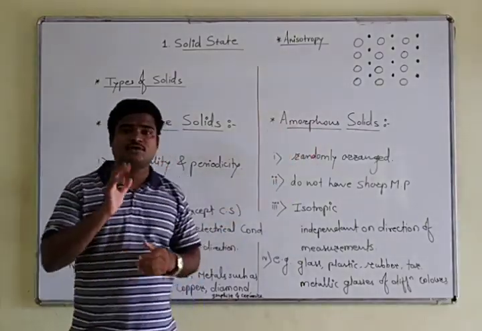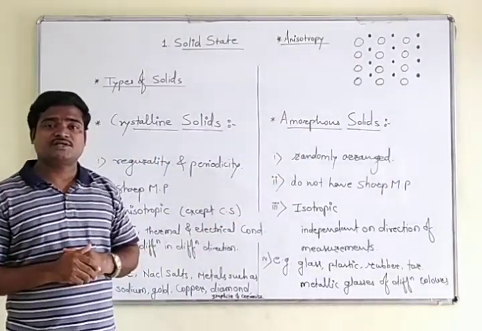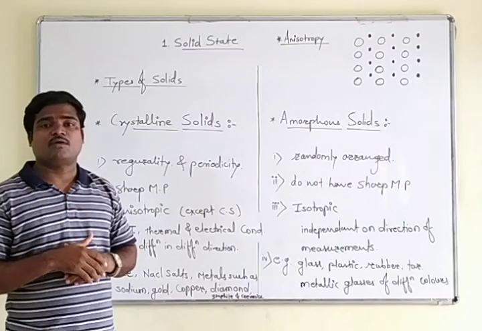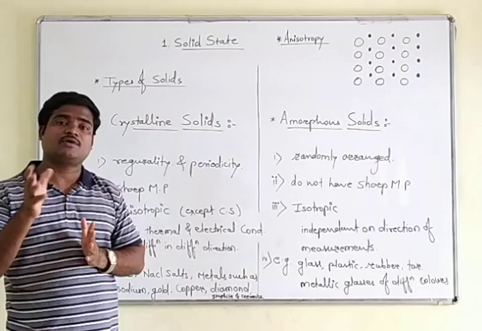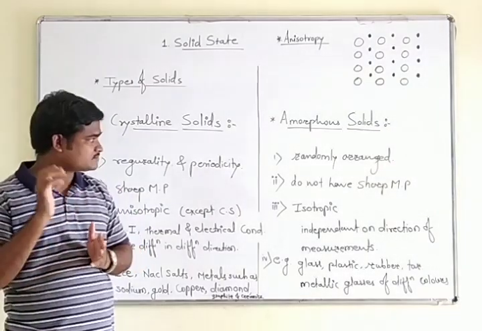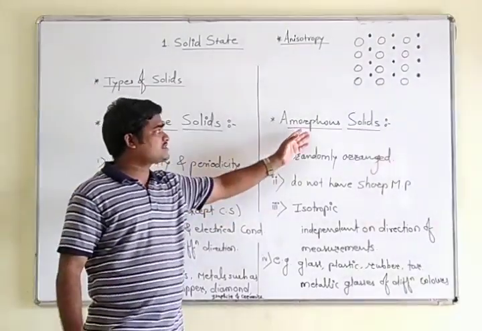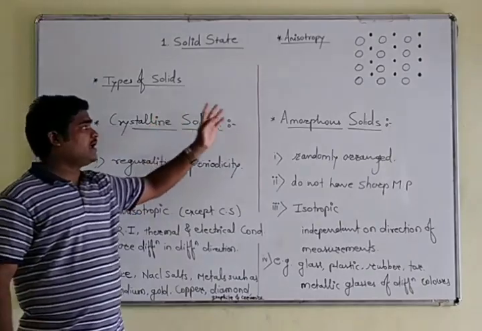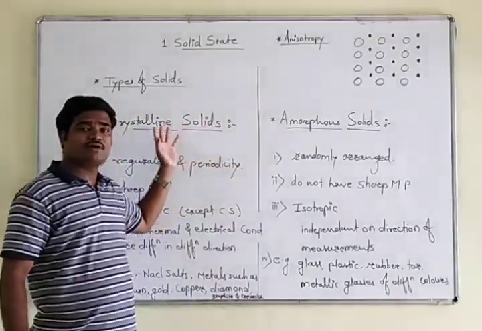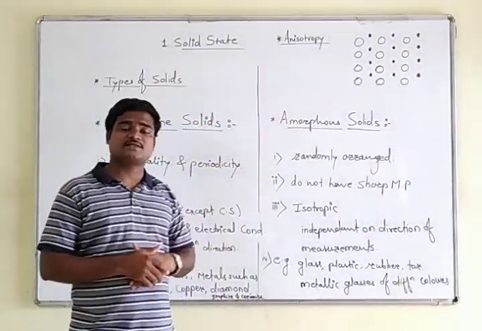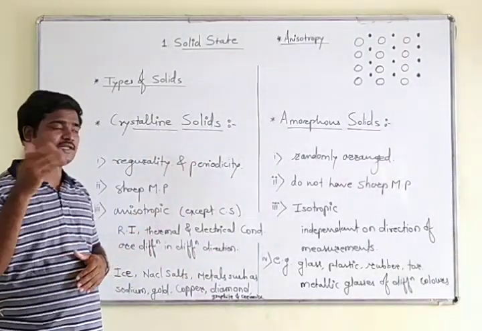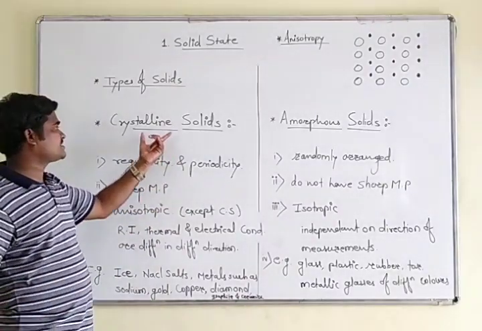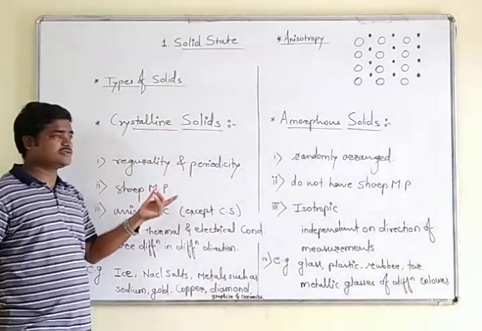And amorphous solids are those solids which are present in powdered form, or which are a mixture of two or more salts, or we can say some compounds. So amorphous solids are different from crystalline solids. We will go in detail of amorphous solids later on. First of all, we will see some properties regarding these crystalline solids.